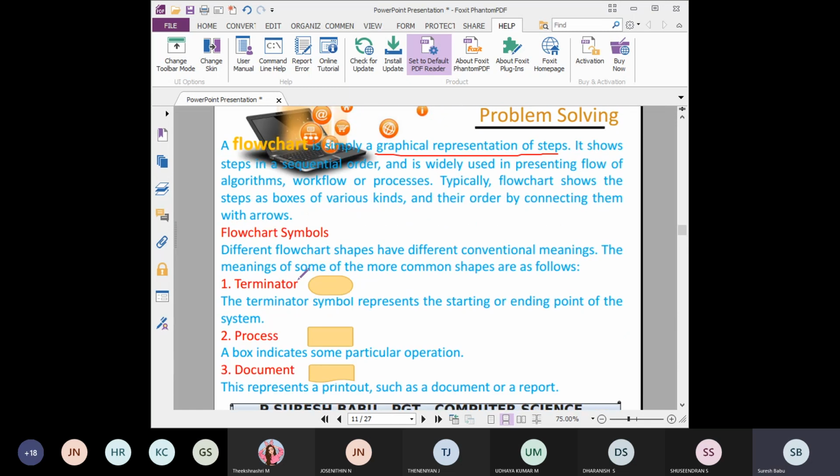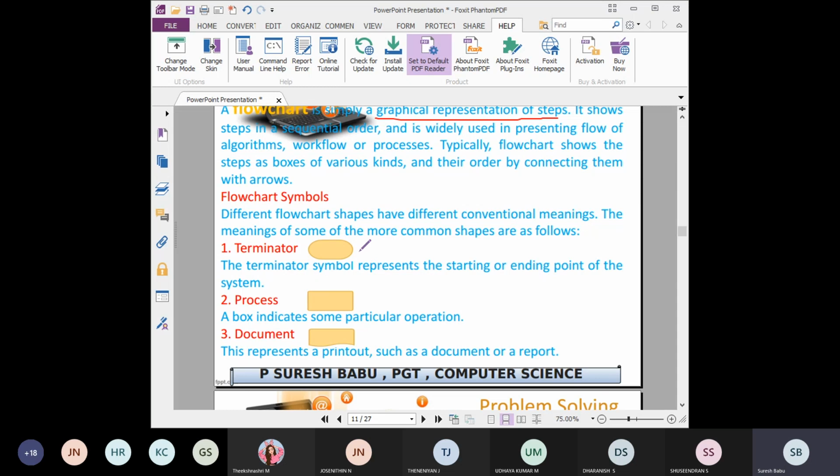Then flow chart. For a flow chart, you have to know all the symbols, the terminator symbol, process. Terminator means start and stop are the terminators, that is the front end and the last. You have to give it as an oval shape. Then process, for any operation you need this kind of rectangle box.